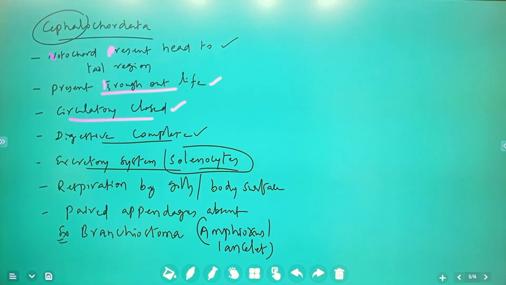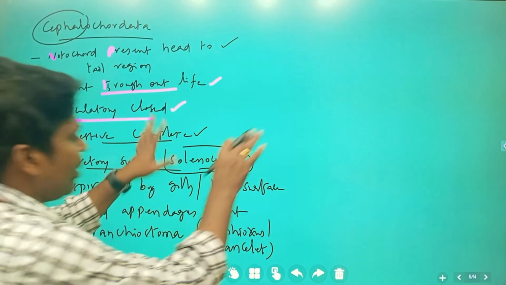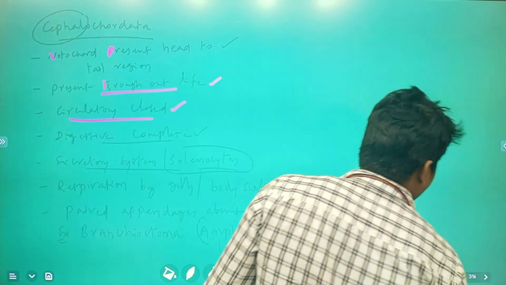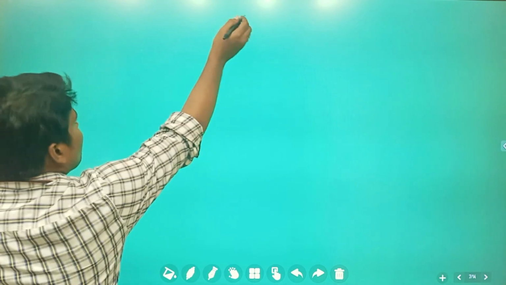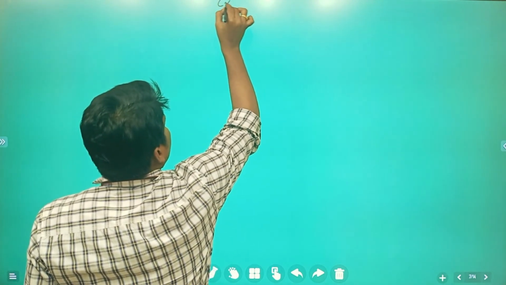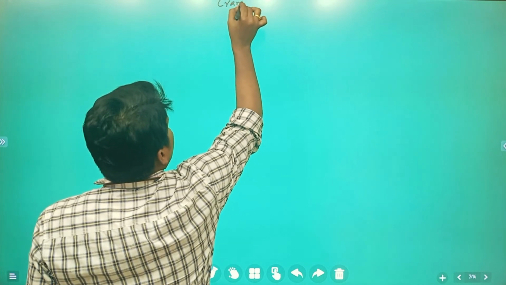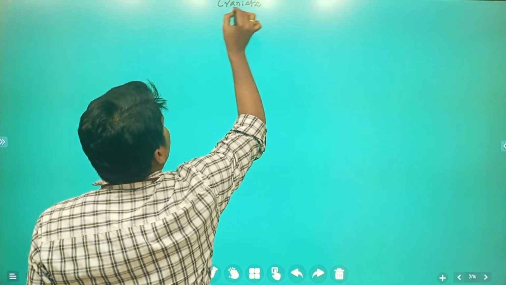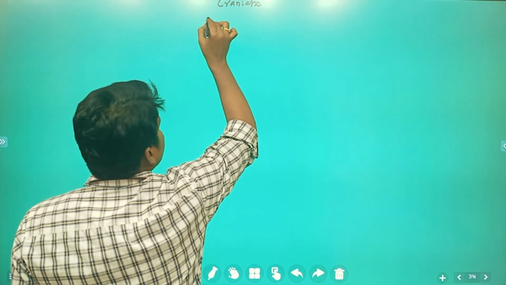With this, Acraniata is completed, and we are going to enter into Craniata. Before entering into Craniata, I will make a chart so that you can understand very easily. In Craniata, Vertebrata is there, and a brain box is present.